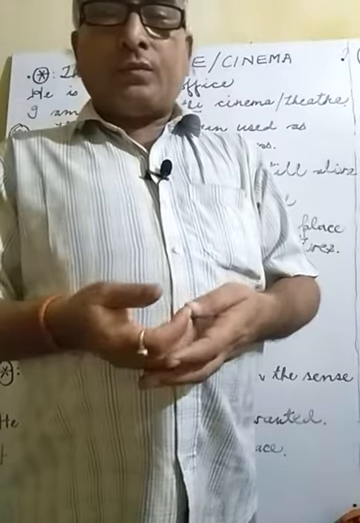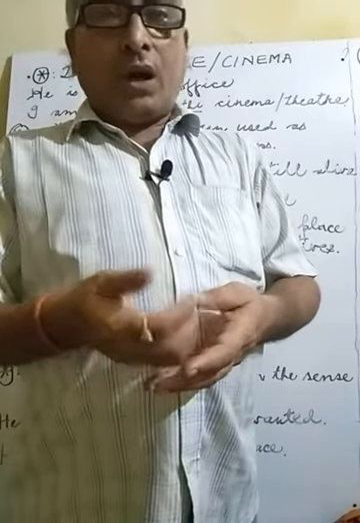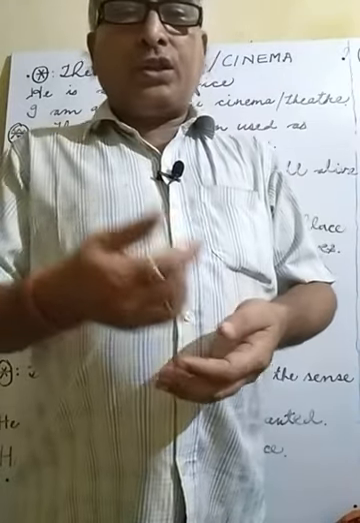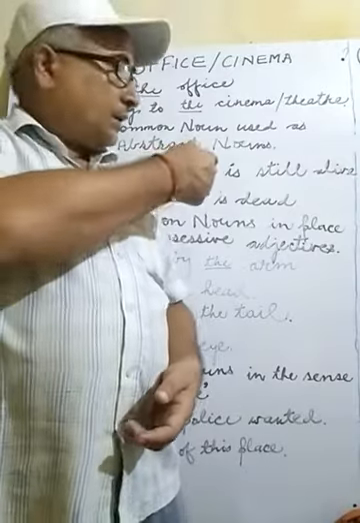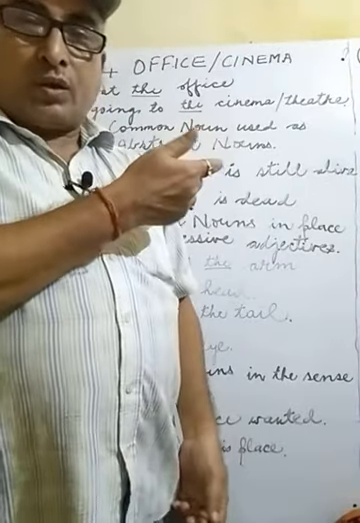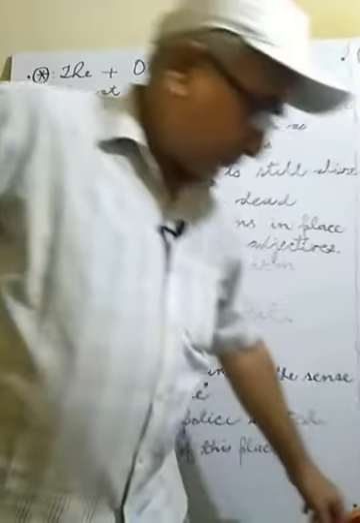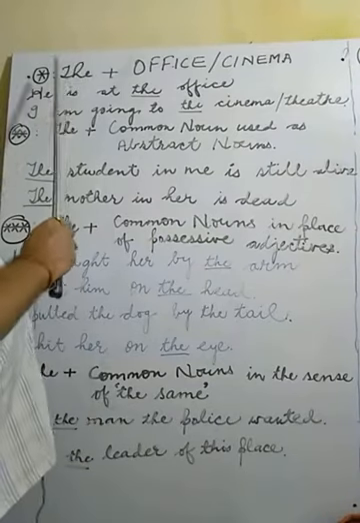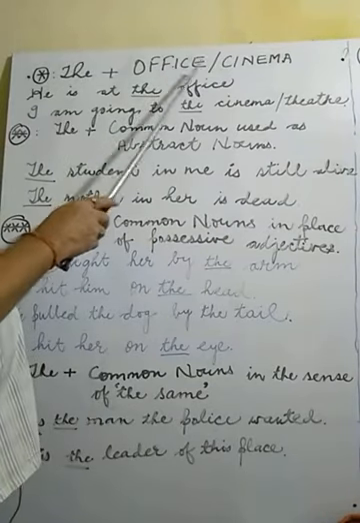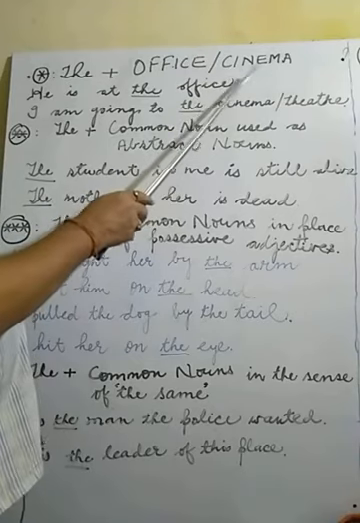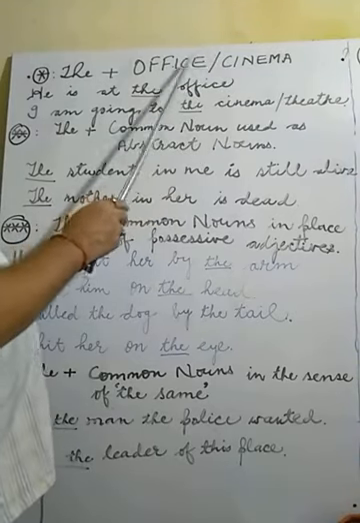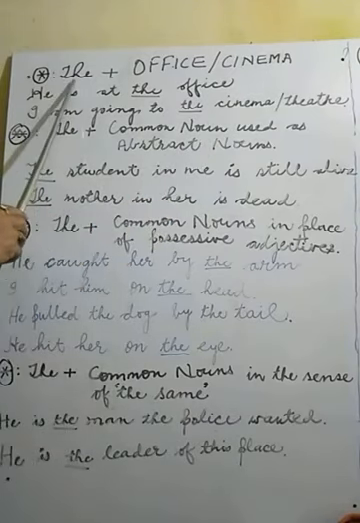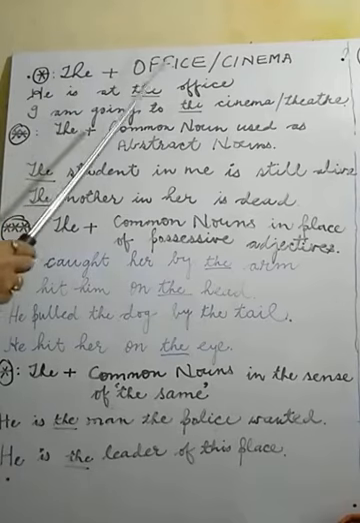To understand how this is applicable in sentences, we require examples, and these examples are written here and we will study them one by one. So let us see what the examples are. Students, see here. The is used before office, cinema, theater. Either say cinema or theater. Before cinema, office or theater, we generally use article the. Try to follow.